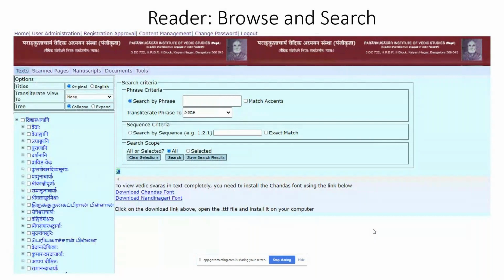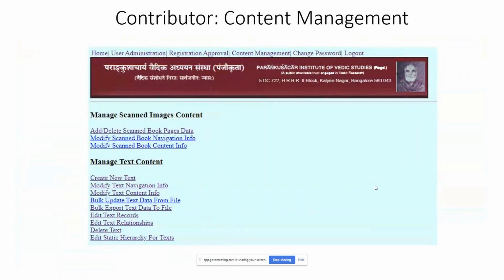First, we look at features for contributors. Contributors can bring in new text, change the text, change hierarchies, and so on. Currently, we support adding new text with no intervention, assuming the text has been formatted properly, either as an Excel workbook with or without column names, or as a sequence numbered text file. So either from a text file or a comma separated values Excel file, we can create a new book entirely from scratch without any additional manual effort.